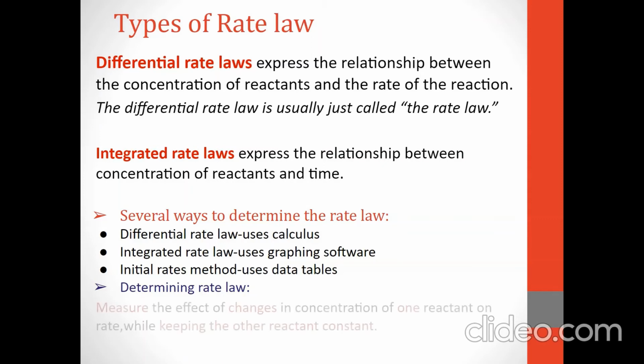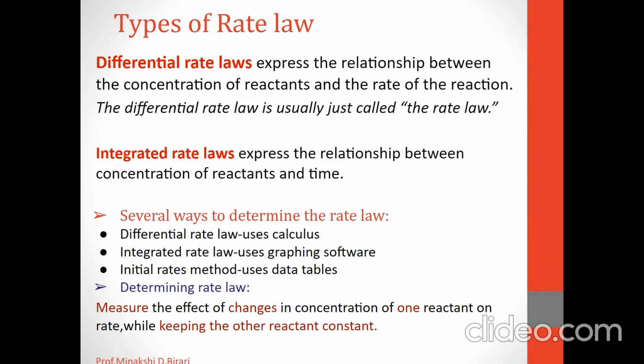For the determination of rate law, the measurement of changes in concentration is carried out for one reactant on the rate while keeping the other reactant constant. So how can the rate law be determined? Measure the effect of changes in concentration of one reactant on rate while keeping the other reactant constant. So these are the various methods and also the types of rate law: differential rate law and integrated rate law.